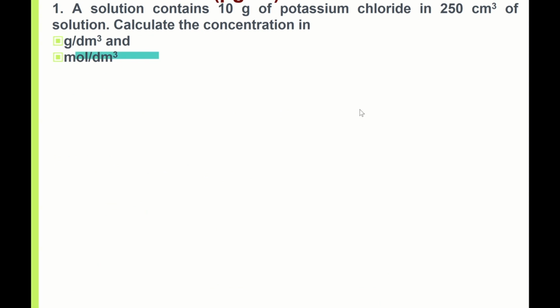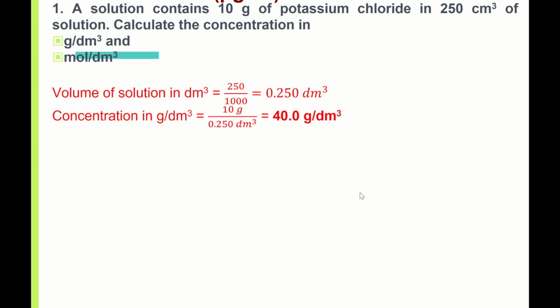Likewise, I convert to dm³ first. I'm given 10 grams. So this 10 grams is divided by the volume. This volume is the volume of solution. It's not your molar volume. Molar volume is only for gas. So mass 10 grams divided by volume is 40 g per dm³, 3 SF.